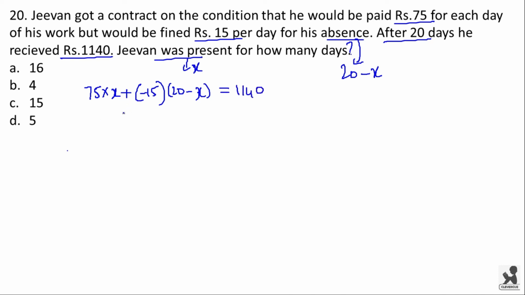Now this equation can be written as 90x minus 300 is equal to 1140.